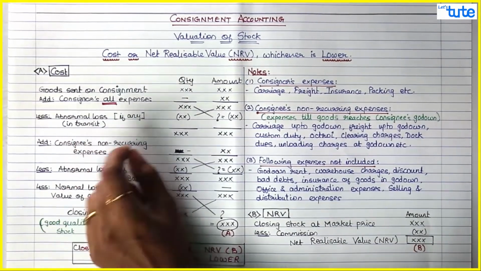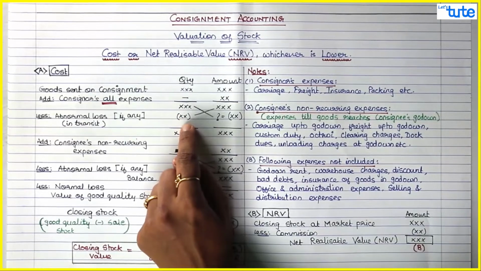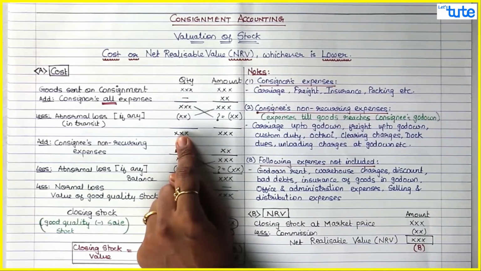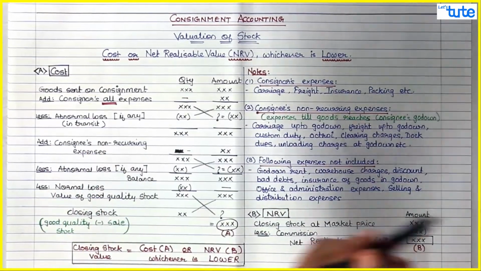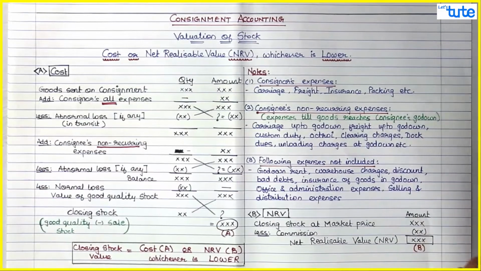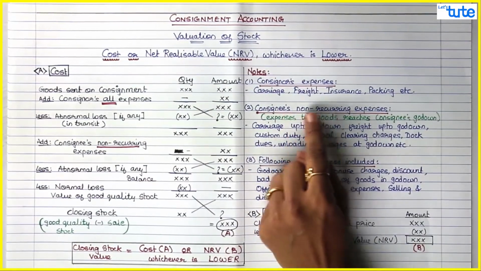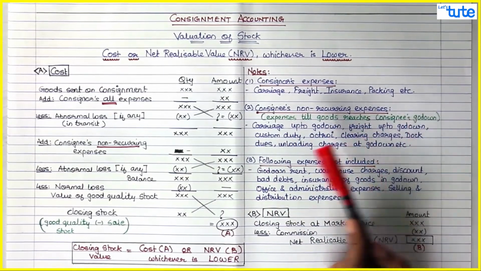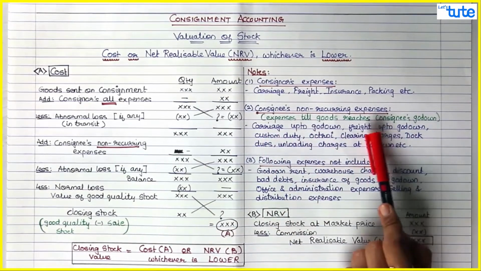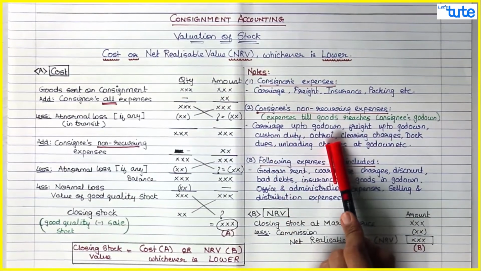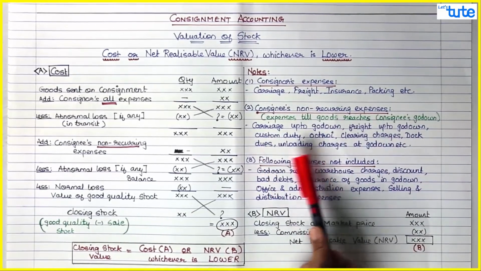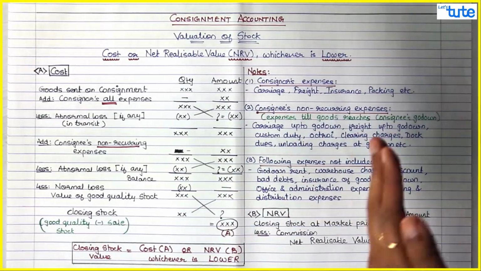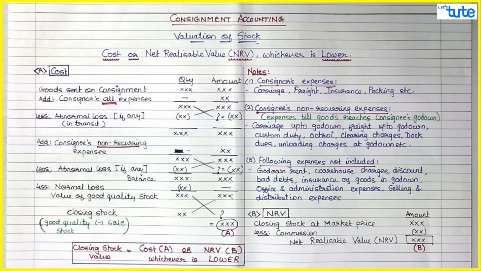In transit, if there is any abnormal loss, they must give you the quantity and you find out the amount by cross multiplication. You deduct that amount, you deduct the quantity. Then you add consignee's non-recurring expenses. Now what are the non-recurring expenses that I have written over here? Consignee's non-recurring expenses till the goods reach the consignee's godown. So that would be carriage up to godown, freight up to godown, custom duties, octroi, clearing charges, dock charges, unloading charges at the godown, etc. So these are all expenses till the goods reach the godown.